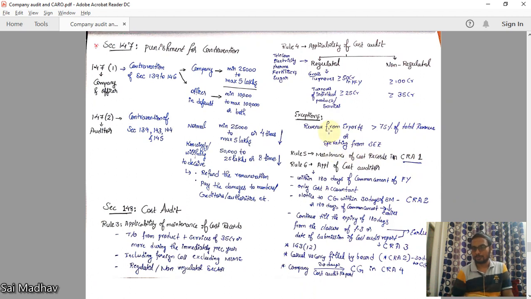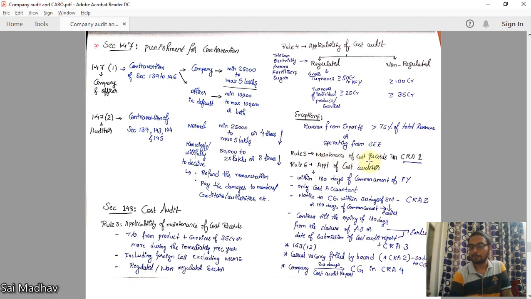If the revenue from exports is greater than 75% of total revenue, suppose your total revenue is 200 crores. If the revenue from export is greater than 150 crores, that is 75%, then you need not apply cost audit. You are not eligible for cost audit. Or you are operating from special economic zone, then also cost audit is not applicable for you. That means these are mainly export oriented industries who are mainly concentrating on exports. Then the cost audit is not applicable for them.